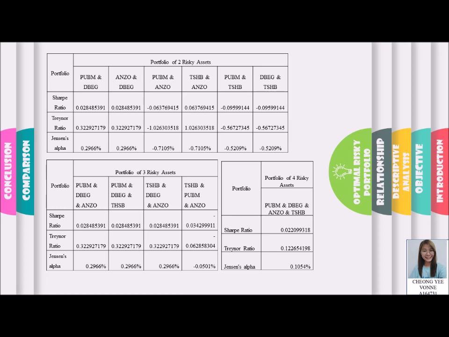while for the Treynor ratio analysis, a positive ratio shows that an investment has added value in relation to its market risk, while a negative ratio indicates that an investment has performed worse than a risk-free instrument. Whereas for the Jensen's alpha analysis, a positive Jensen's alpha indicates that the portfolio earns even more than the risk-adjusted return. Therefore, by comparing three types of portfolio combinations, we are convinced that the arrowed portfolios are better portfolio choices for investment.